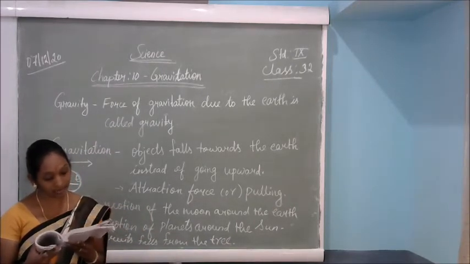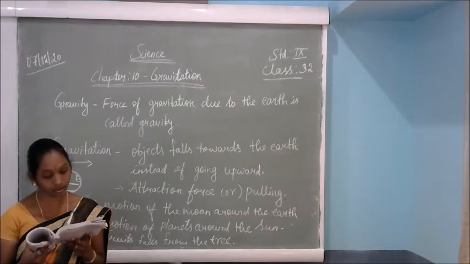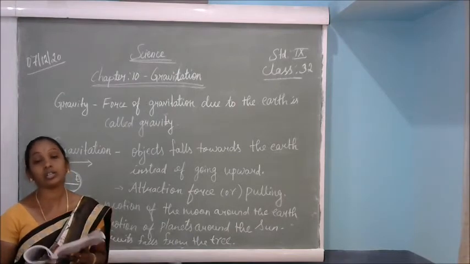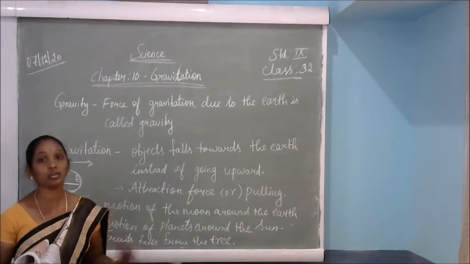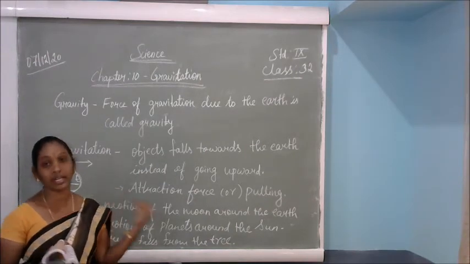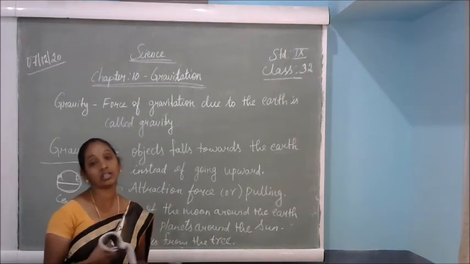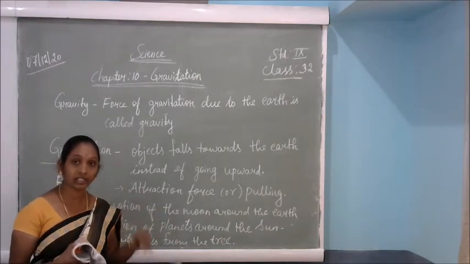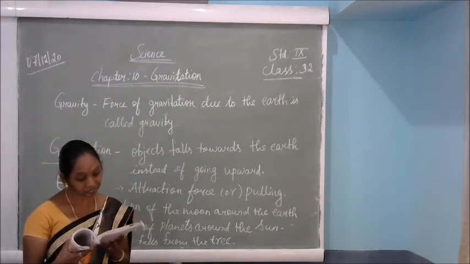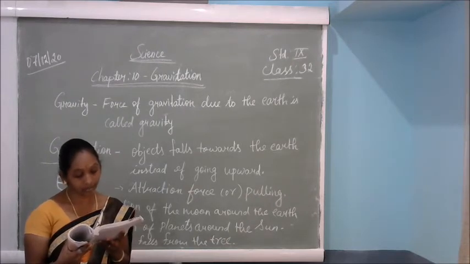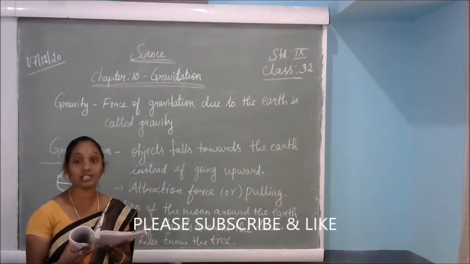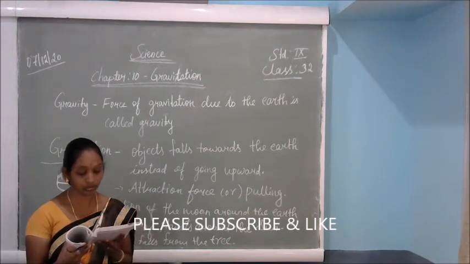The mass of an apple is negligibly small compared to that of the earth. Compared to the earth's weight, the apple's weight is very negligible, that means it can be ignored, it is very minute. So it is easily attracted by the earth and reaches the earth. We do not see the earth moving towards the apple. That is the reason we cannot see the earth's movement with our naked eye.